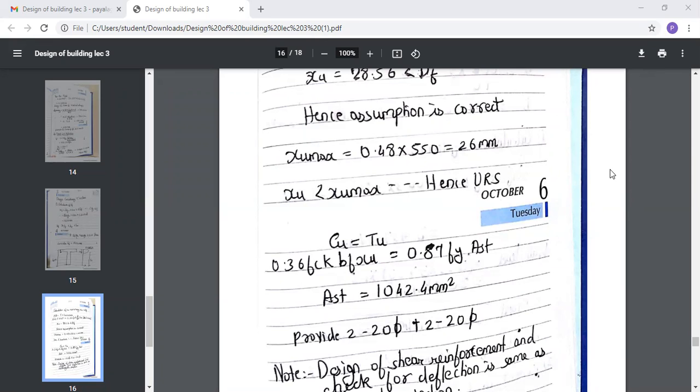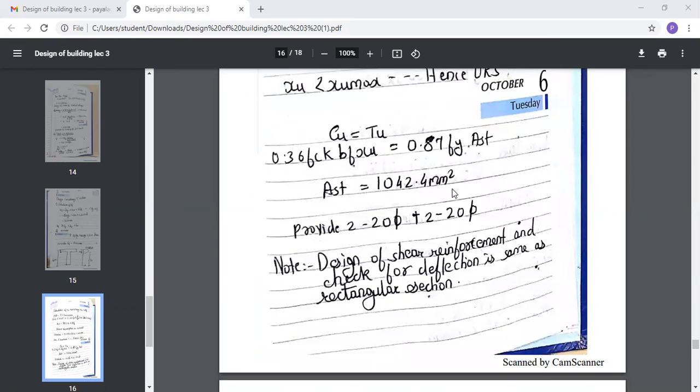Okay, now understood, Anis? Okay. Okay, everyone got the value of AST. I hope all the others had also got the value for AST.